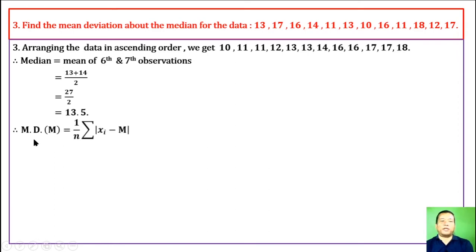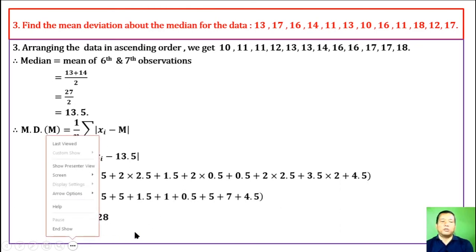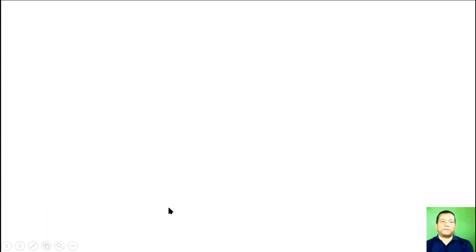Therefore, MD from M, that is mean deviation from median, is 1 by n, summation of absolute value of xi minus M. M is replaced by 13.5, and we get 1 by 12 times of 10 minus 13.5, which is minus 3.5, whose absolute value is 3.5. Again, 11 minus 13.5 is minus 2.5, whose absolute value is 2.5, which is repeated 2 times, so we multiply by 2. Similarly, the others are calculated, and we get 28 divided by 12, which gives 2.33.